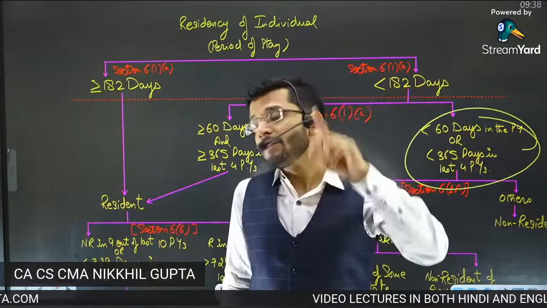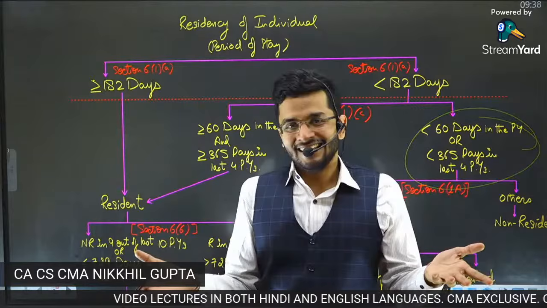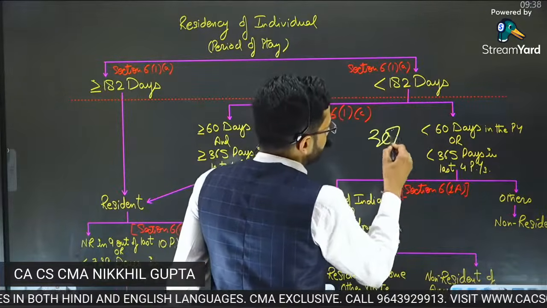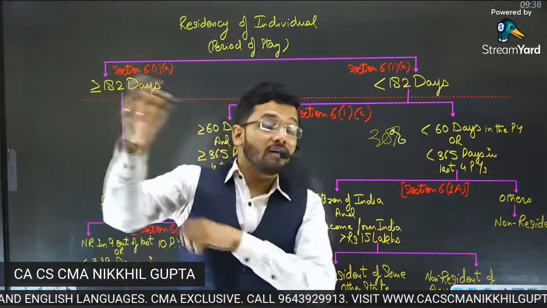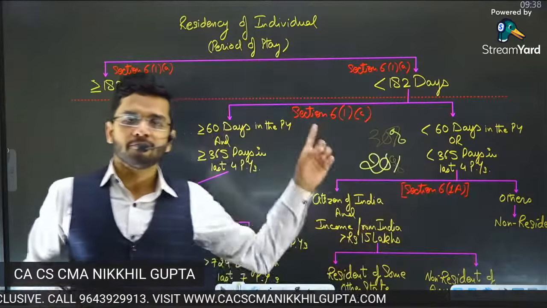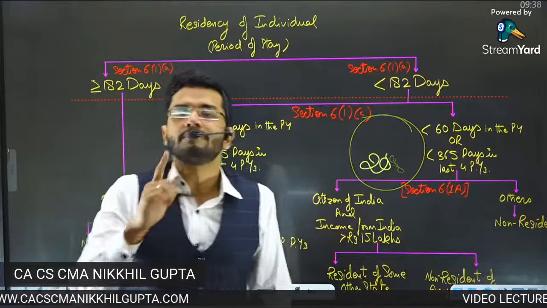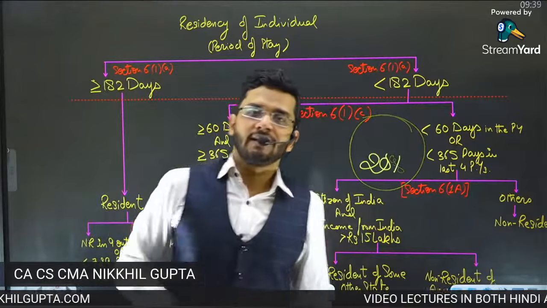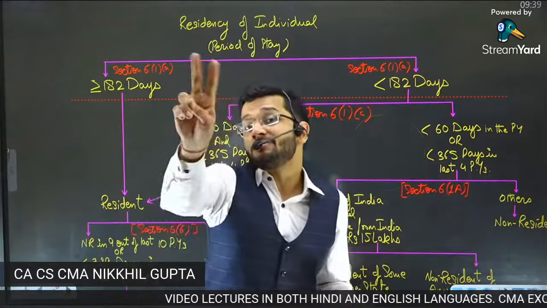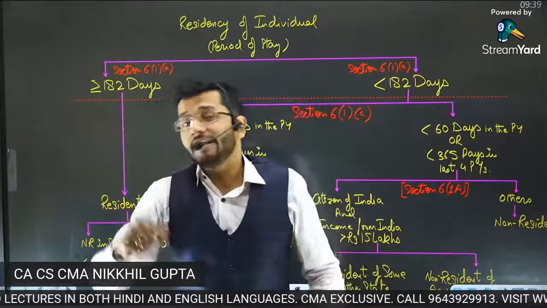You are absolutely right. But guys, the best part is tax rates vary, laws vary. So maybe the tax rate in India is 30% and the tax rate in that particular country is only 20%. So you gain 10% by doing this mischief. The Indian government will not allow you to do this mischief. This is a mischievous activity that you do. You transfer residency from India to USA. Why? Because tax rates may vary. Taxation regimes may vary. You may get more benefit in the United States of America.